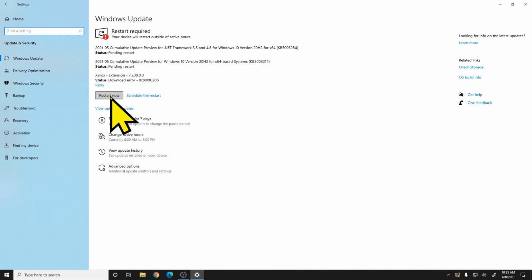In this case, it says restart. Oftentimes the button will just say check for updates. It looks like it happened to have installed some updates while we were doing this, so this would just allow me to restart it and finish those updates. But this is where you'd go to check manually if you have any updates available for your computer. And I'm going to go ahead and close out.